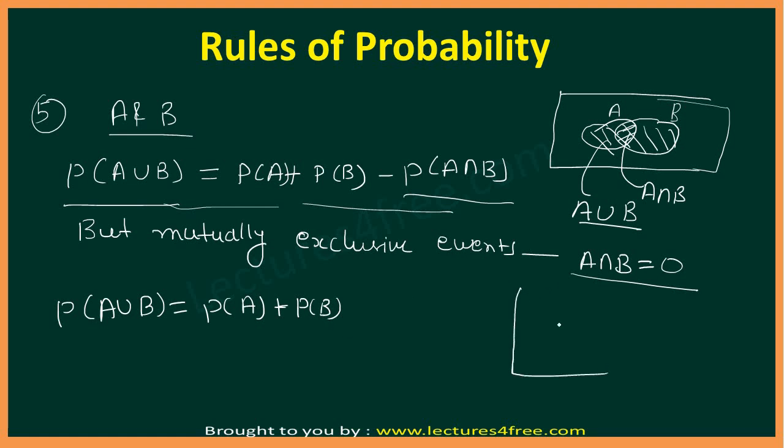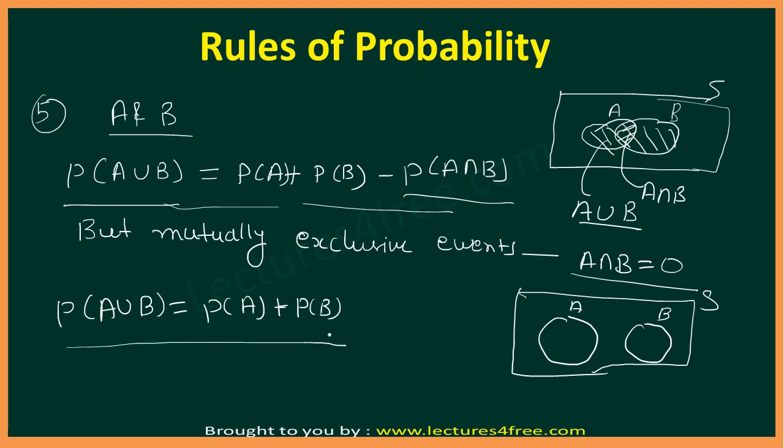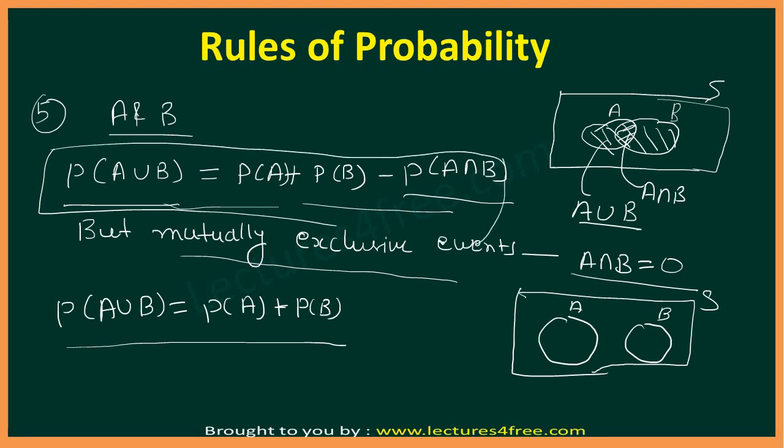In the Venn diagram we can see it like this. For mutually exclusive events, if this is the sample space, this is A and this is B, there will be no common outcome in A and B. These represent mutually exclusive events. So our formula will turn out like this. This is a special case, for mutually exclusive events. You can remember only this also. Okay, so this is for two events. Let's suppose we have three events.